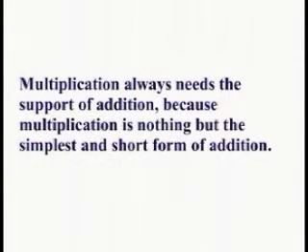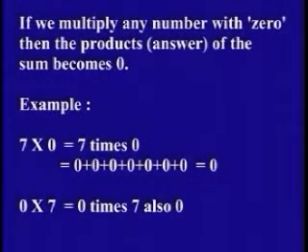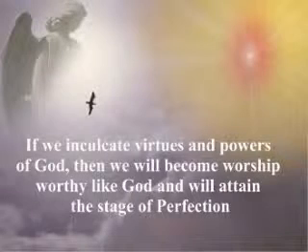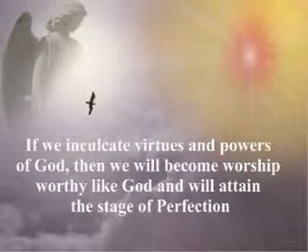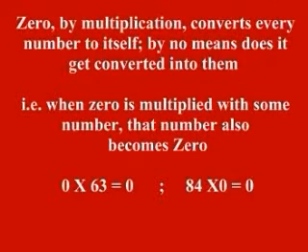Multiplication always needs the support of addition, because multiplication is nothing but the simplest and shortest form of addition. If we multiply any number with 0, then the product is also 0. For example, 7 into 0 is equal to 7 times 0. If we inculcate virtues and powers of God, then we will become worship worthy like God and will attain the stage of perfection. 0 by multiplication converts every number to itself.